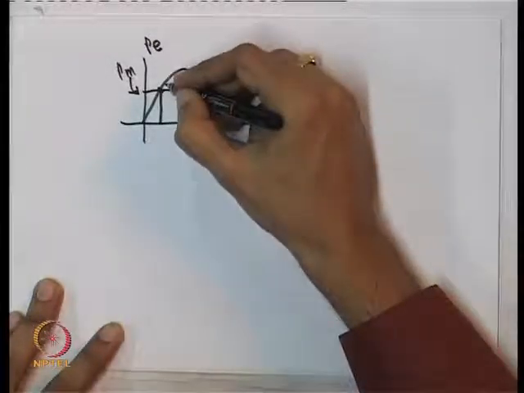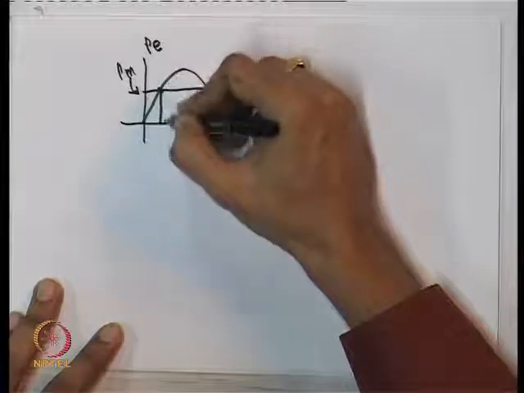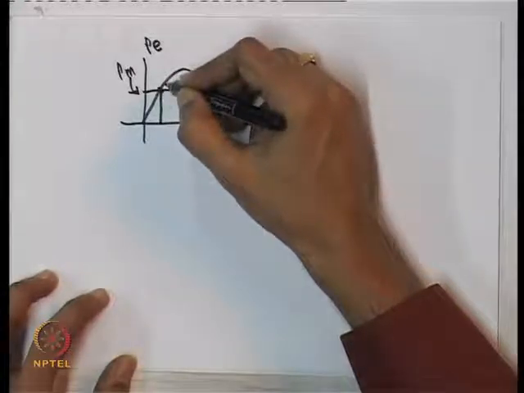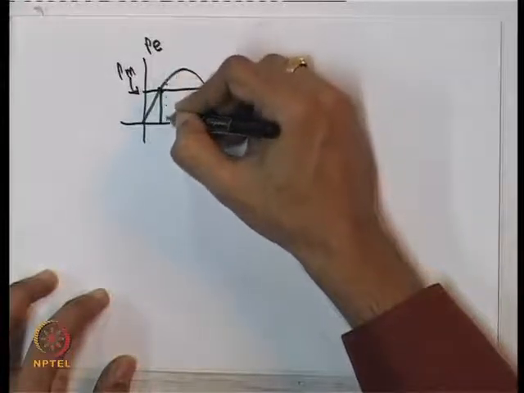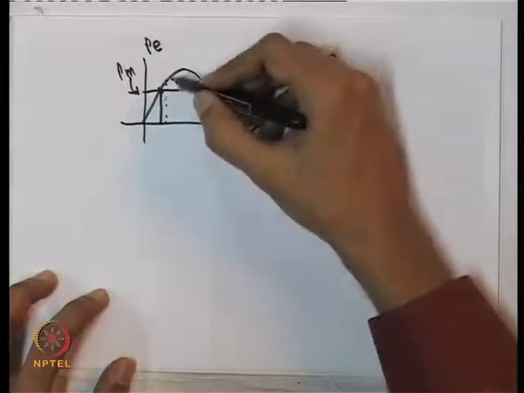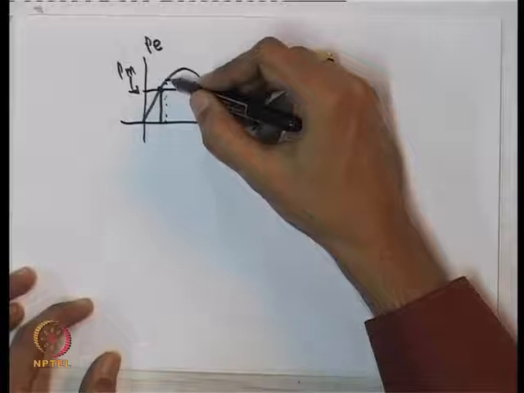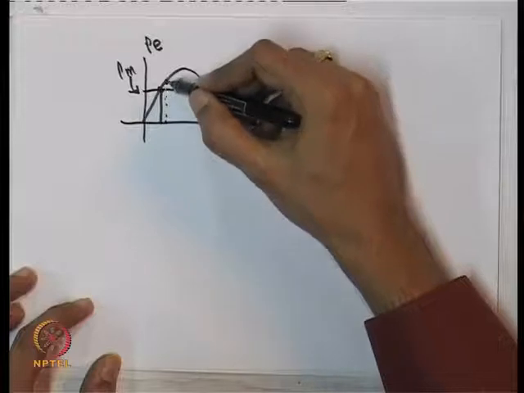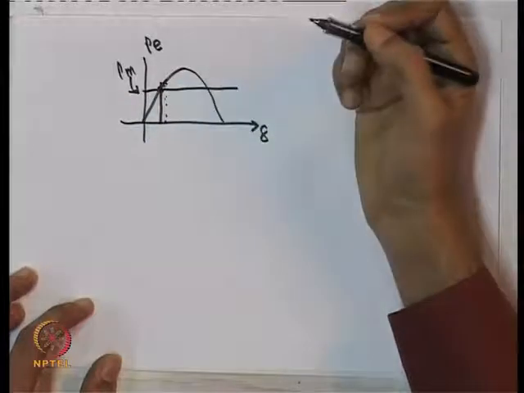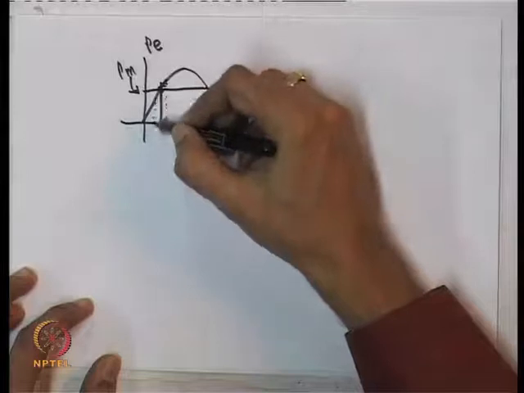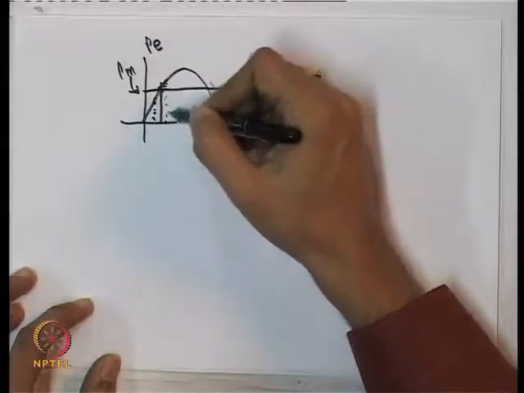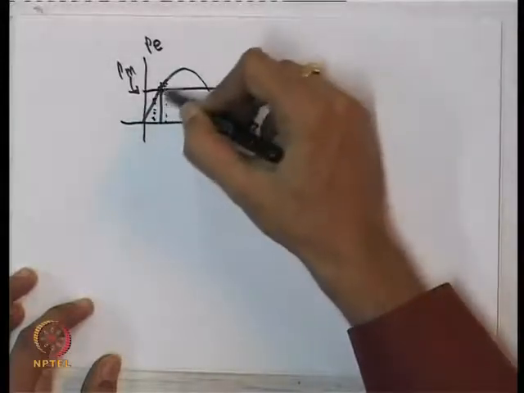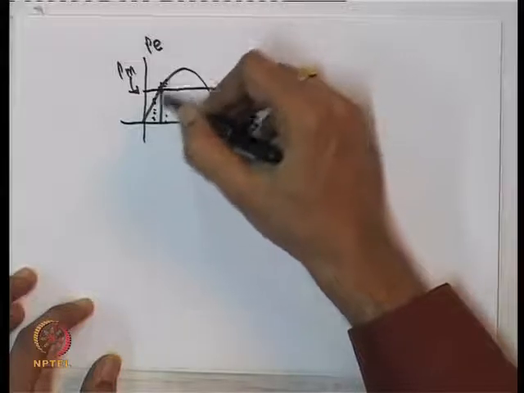If I give a small push to this system, that is delta, if this gets slightly away from this equilibrium because of a disturbance, and suppose at this point delta is slightly away from the equilibrium and say speed deviation is 0. In that case, Pe becomes greater than Pm, the machine will decelerate and try to come back to this equilibrium. Similar thing happens here. If you are here, Pe is less than Pm, so the machine will accelerate and come back to this equilibrium. So, however, the motion is kind of oscillatory.